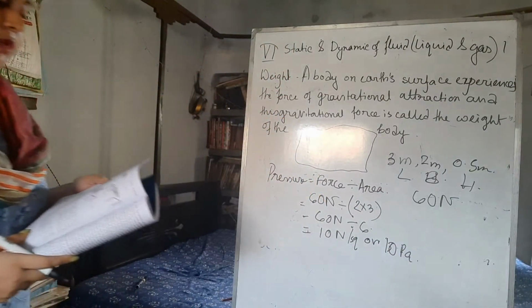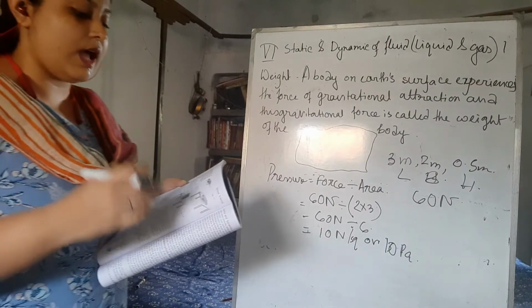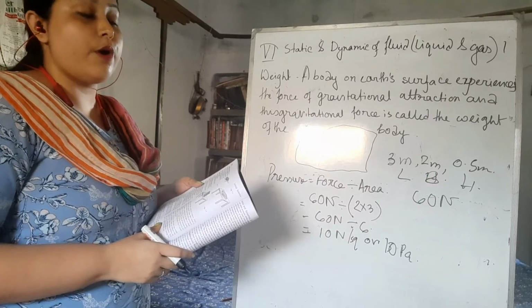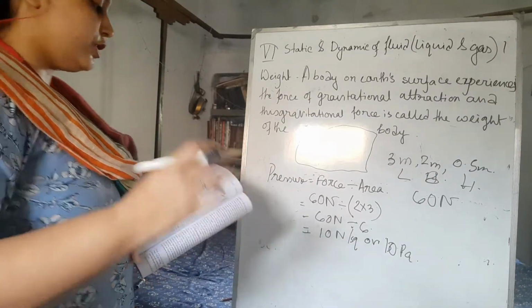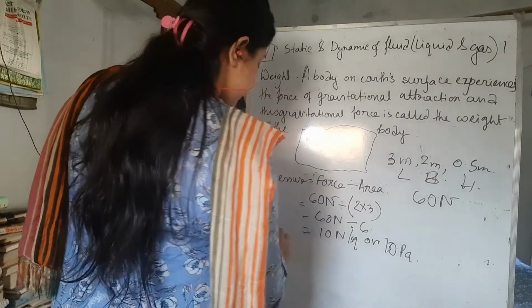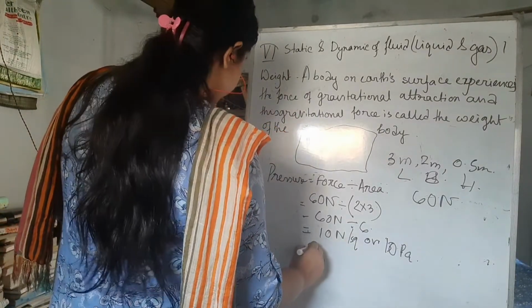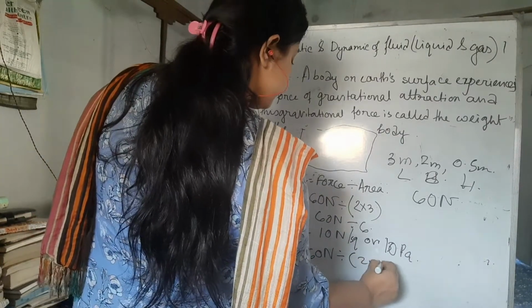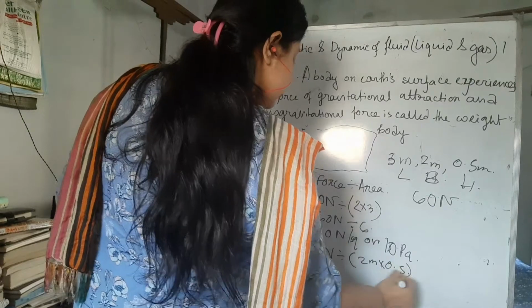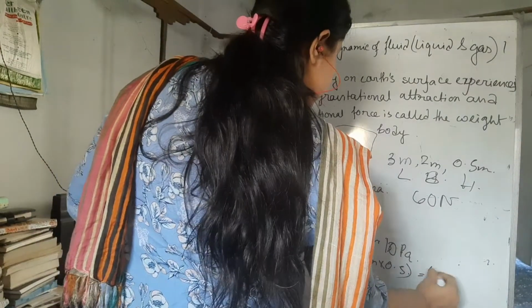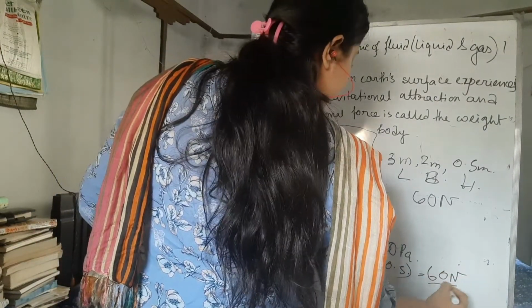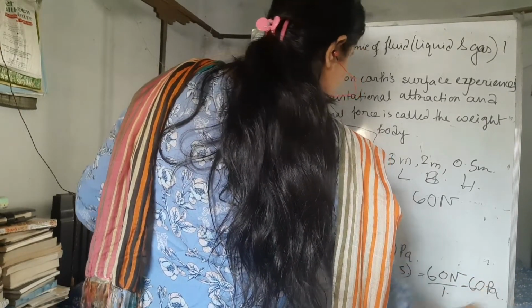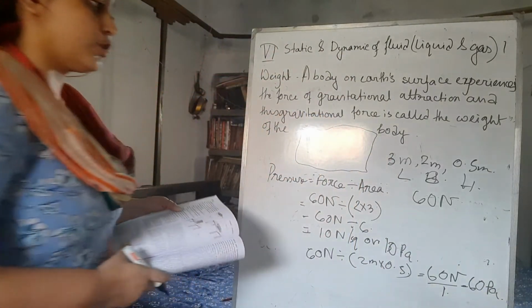Okay. If the same 60 N block is now lying on the end which is 2 meter into 0.5 meter, then the pressure would be 60 N by 2 m into 0.5, so it will be 60 N by 1, that is 60 Pascal, or you can say 60 Newton per square meter.